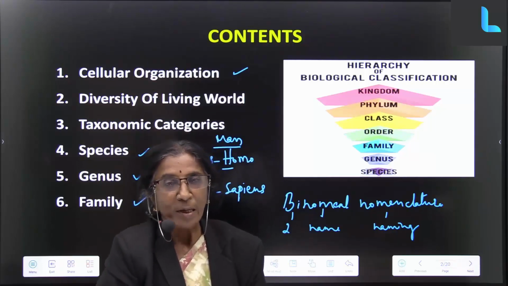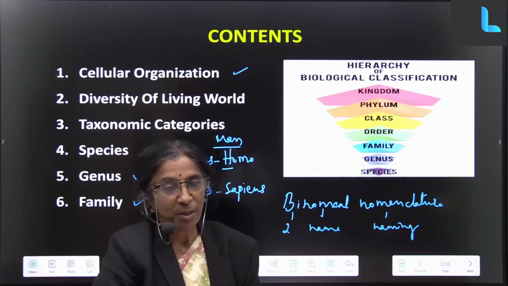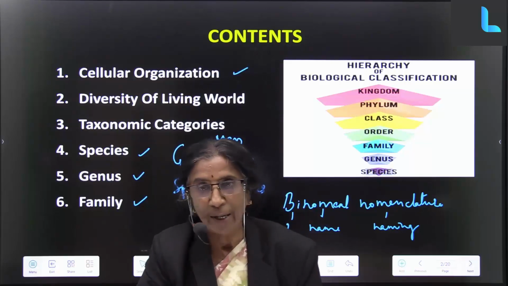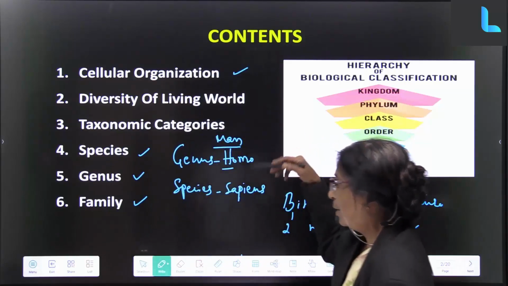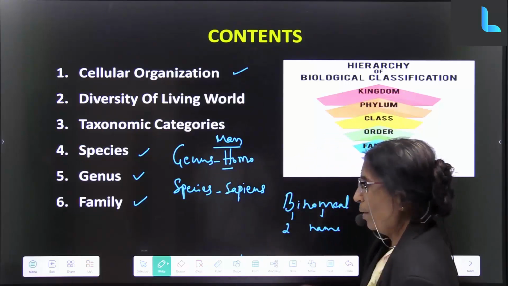See, now what happens? It's easy for you to remember, because it has to come in a proper hierarchy. You cannot write species and then write genus, or write family like that. It has to come in order.